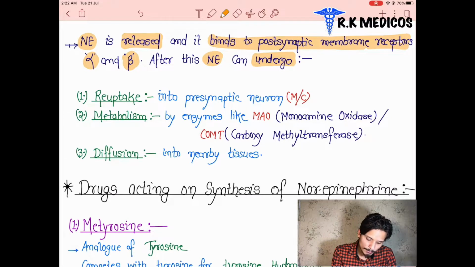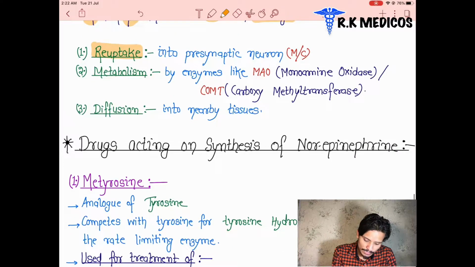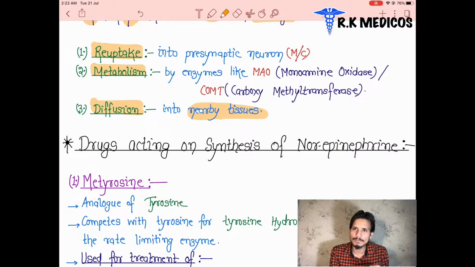The first possibility is that it gets reuptaken. What is the amount of it? About 90%. The remaining 10% undergoes metabolism and diffusion. Diffusion occurs in the nearby tissues where they are located. In those tissues, some amount of this neurotransmitter gets diffused, and it is also metabolized by two enzymes. The neurotransmitter synthesized here, norepinephrine, gets metabolized.